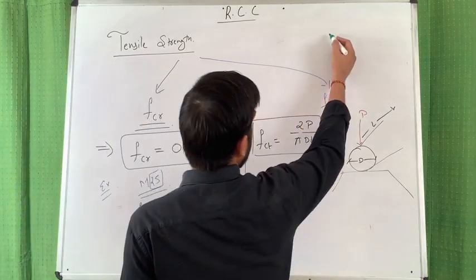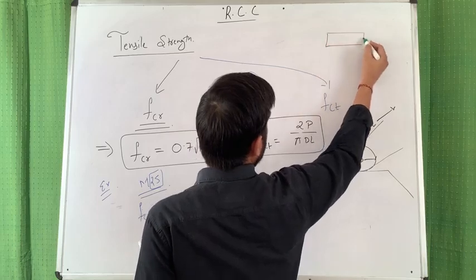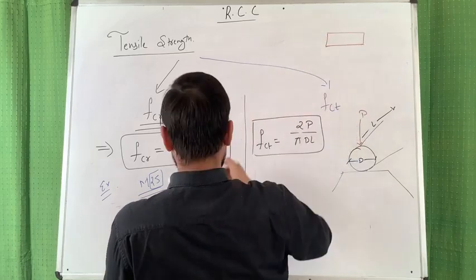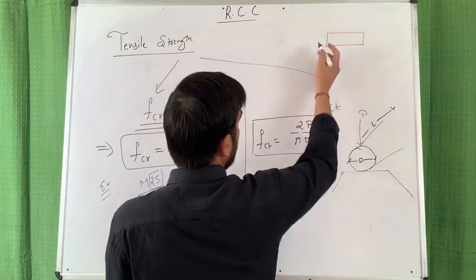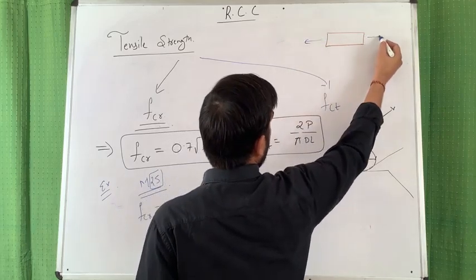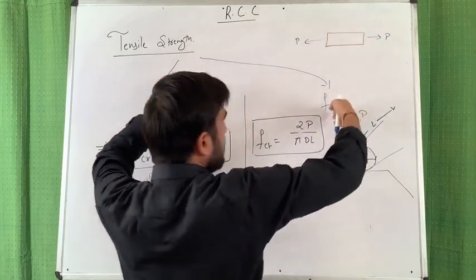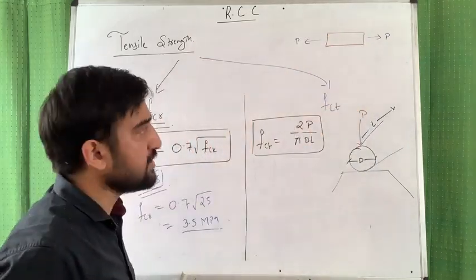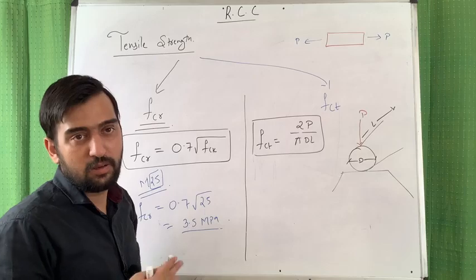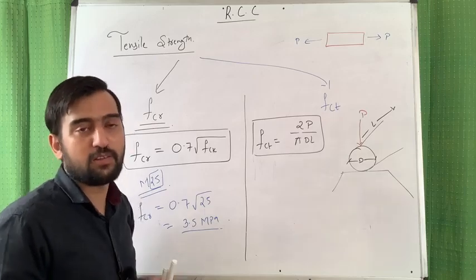Suppose I am pulling a bar with the same force P. Due to this P force, all the cross section will get equally stressed. And here I am going to ignore the effect of stress concentration and all.